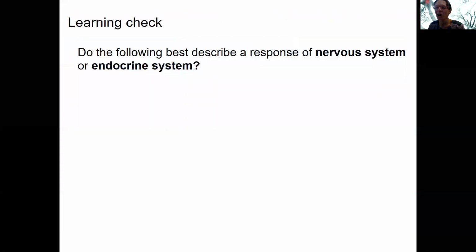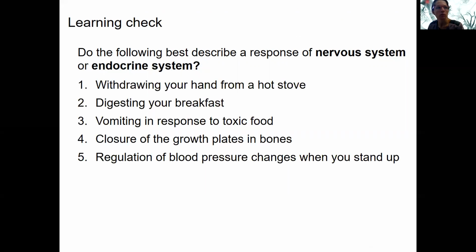Let's go on to here. All right, so another learning check here on a way for you to compare your understanding of the endocrine and nervous systems. I'd like you to go through each of these and see if you think the response is going to be a nervous system response or an endocrine system response. So there are 5 things listed here. I'll go through them one at a time.